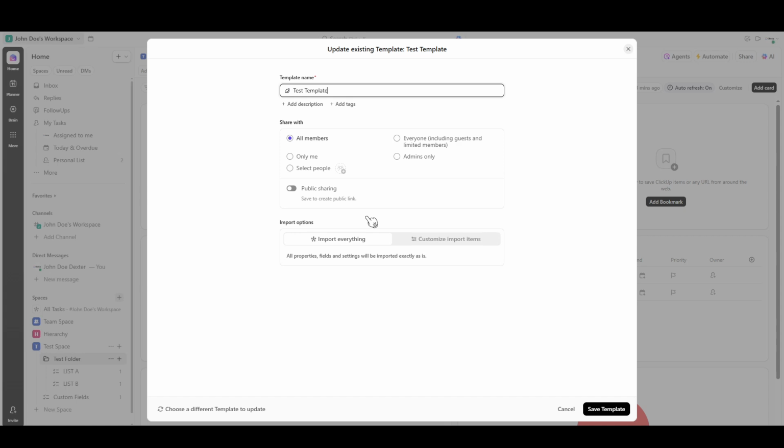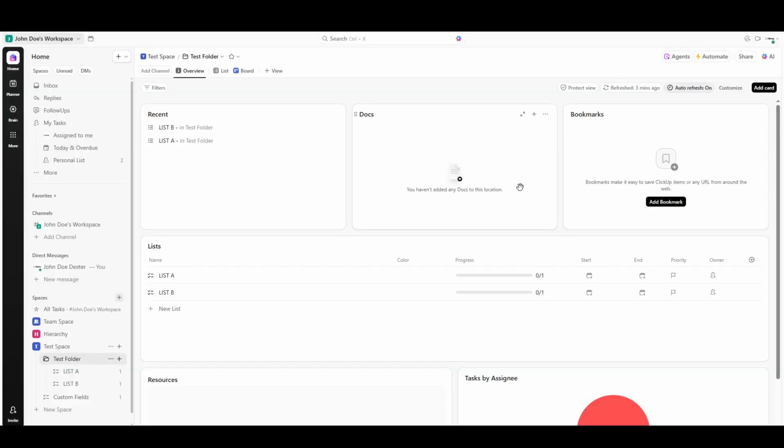With these steps, you can efficiently manage your projects using ClickUp templates. They truly can enhance your productivity by keeping your tasks organized and easily accessible.